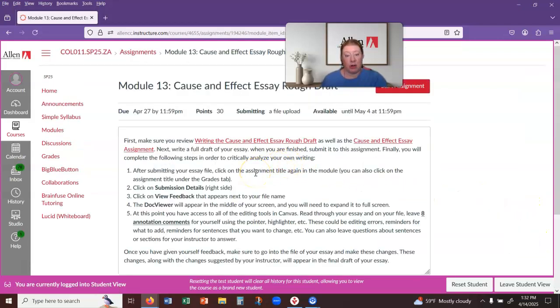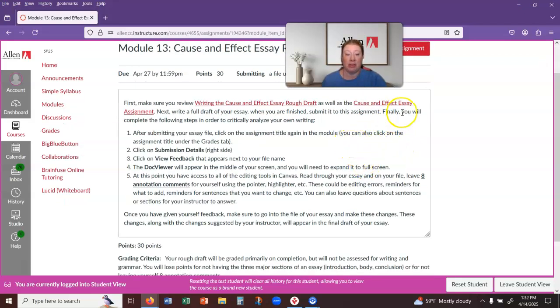So this is the spot where you're going to submit that rough draft. And just like you've done before, you will submit your essay file and then go in and leave yourself feedback, just kind of annotated feedback on it.